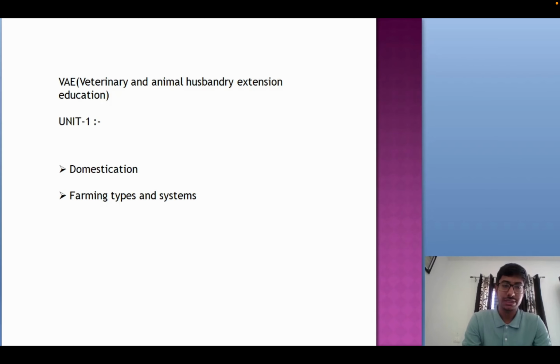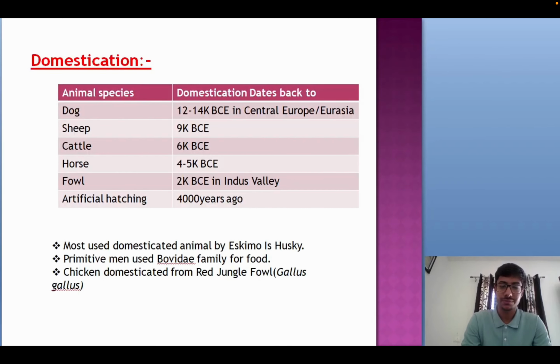So in domestication, there are 4 to 5 domestication dates basically. Dog is the first domesticated animal, domesticated 12 to 14,000 BCE, that is before the Christ era, in Central Europe and Eurasia. Similarly, sheep in 9000 BC, cattle in 6000, horse in 4 to 5000, fowl in 2000 BC in the Indus Valley. And artificial hatching was started 4000 years ago.